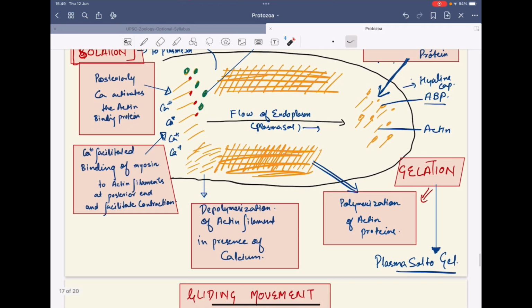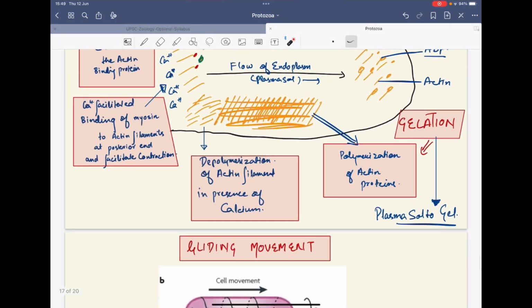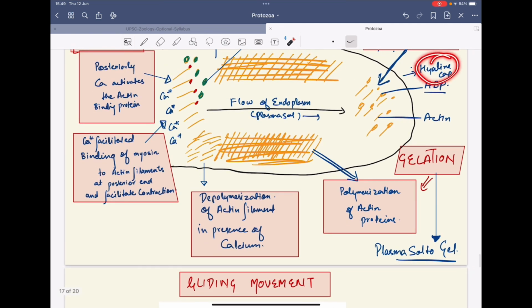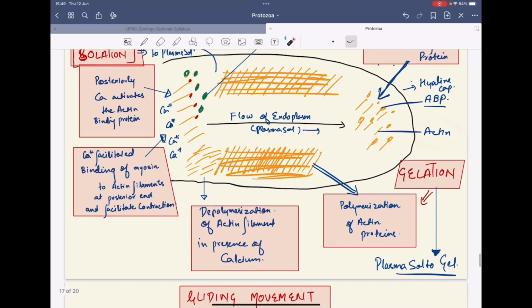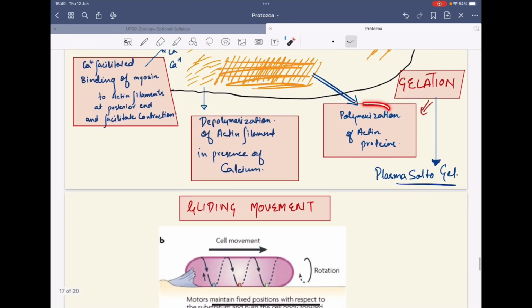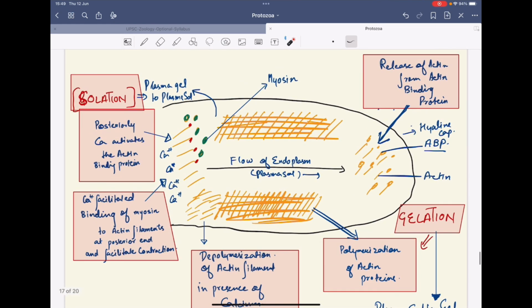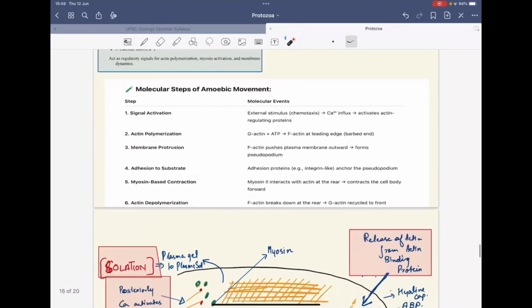Then you will observe at the front end, from where the motion takes place, where the hyaline cap is present, there is actin binding protein, actin, and myosin, and polymerization takes place at this end. Gelation, polymerization, the gel form is formed at the end. At this end there will be release of actin from the actin binding protein, and later polymerization of actin proteins takes place.